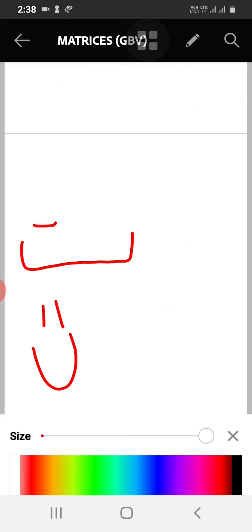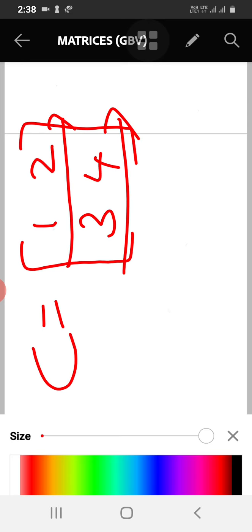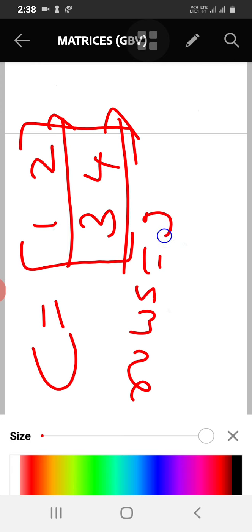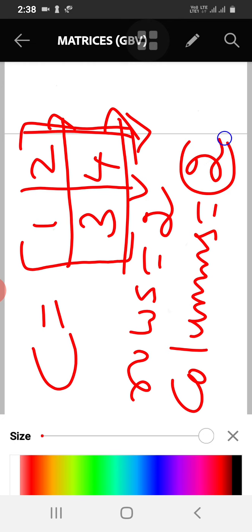Okay, let us consider another matrix here. So I will write, say, C is equal to, leave some gap here. So I will write these numbers here. See, first observe this. How many rows are there here? So the number of rows is 2. Then the number of columns. See, these are columns. The number of columns is also 2. So we have written the number of rows and columns.